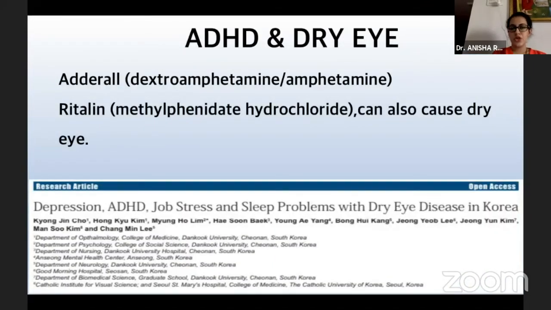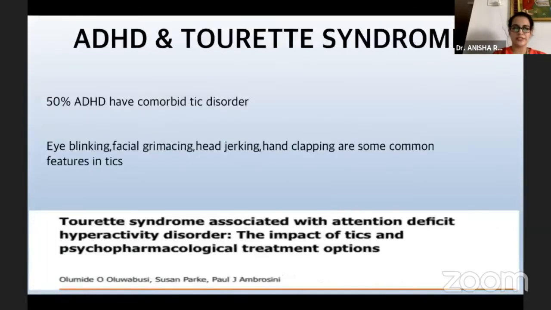There is a strong association between ADHD and dry eye. So Adderall and Ritalin have been known to cause dry eye. So whenever we have children being referred to us for ADHD, we need to do a dry eye evaluation. We need to ask the duration, how long they have been on these drugs, because there is a tendency of development of dry eye on a long-term basis.